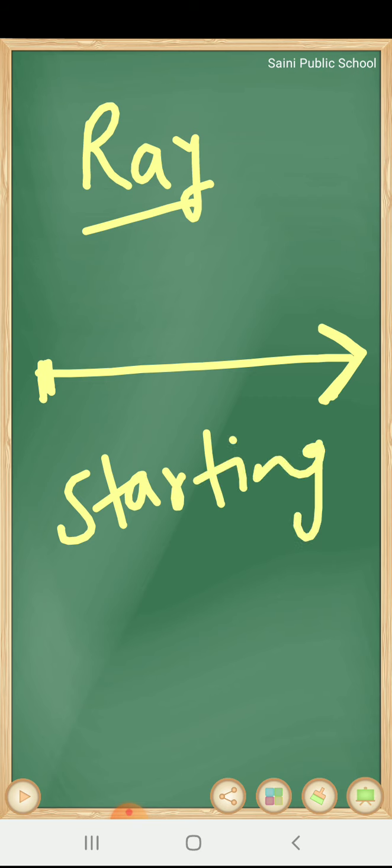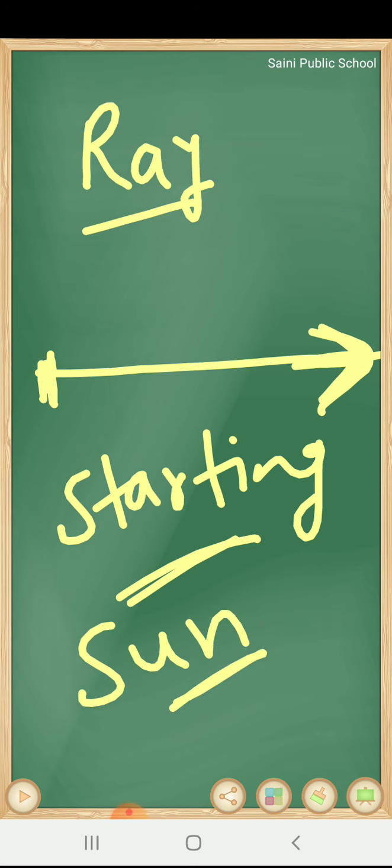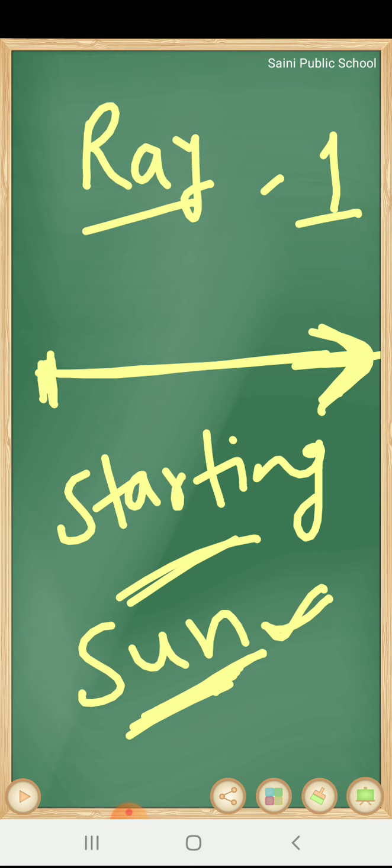Okay, the starting point is fixed but the ending point is not fixed. We can extend in this direction, like we say sun rays. Why do we call them sun rays, not sun lines or sun line segments? Because they all have the same starting point, that is the sun, but they can go in any direction. Okay, so a ray has one starting point.